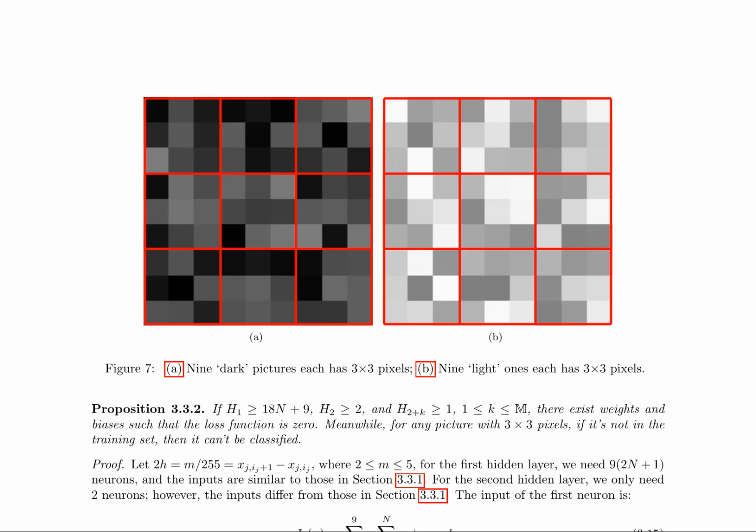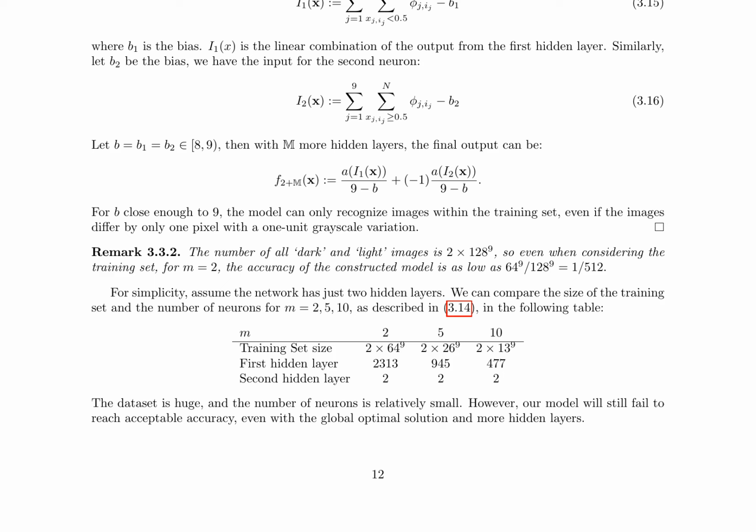Proposition 3.3.2 establishes that for a neural network with 2 hidden layers, there exist weights and biases such that the loss function is 0, but only for images within the training set. The proof involves constructing the input for the first and second hidden layers, with the final output given by f_{2+m}(x). Remark 3.3.2 notes that even with a large training set, the accuracy of the constructed model is low, highlighting the limitations of the approach.